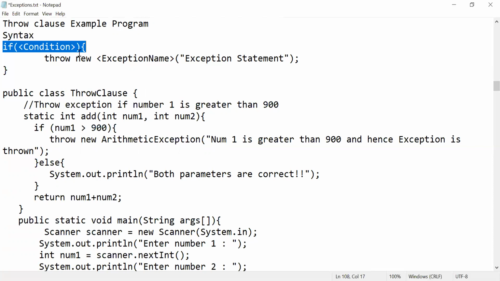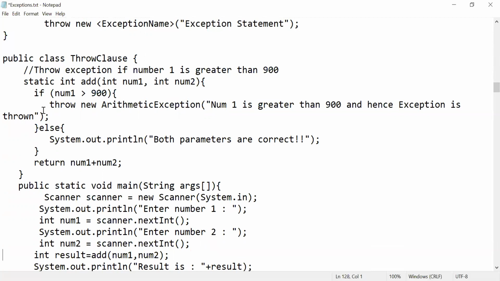So I'm writing, if your condition is not satisfied, what we are going to do is throw our own exception. We are going to throw our own exception explicitly. It might be an arithmetic exception or any exception, whatever you define. Okay. Now let's take one simple example of how to define this.